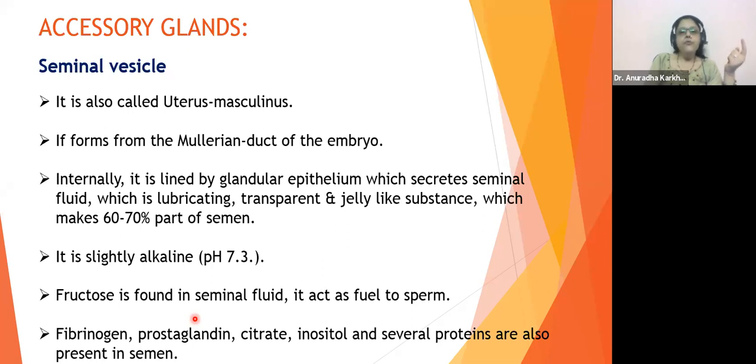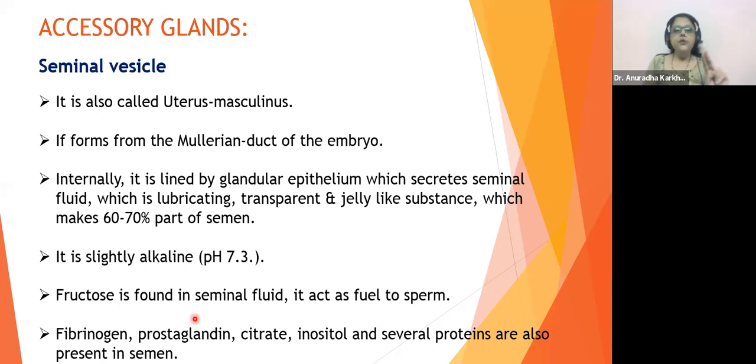It should not be lost. So nature always will support what? Perpetuation of species. So for this particular reason, the liquid might be lost out, so it has to get coagulated. It has to get thickened.